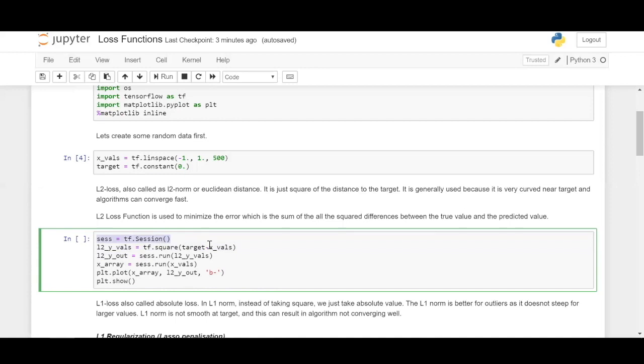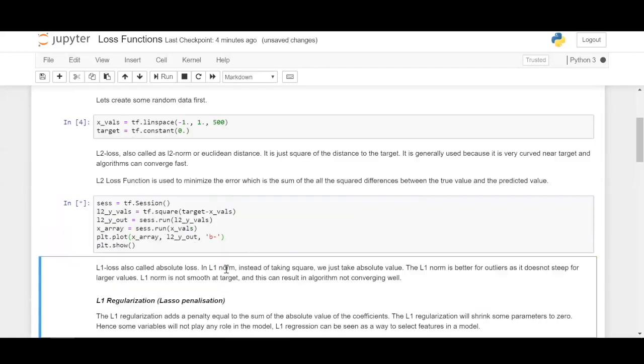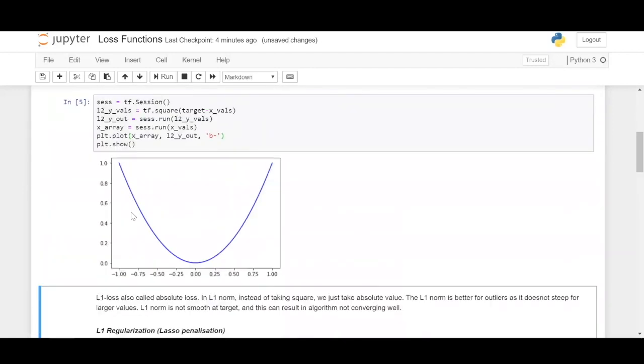So let us define a TensorFlow session like we had done in our first class, and then get the values by squaring them using tf.square. Run session.run upon this equation, upon the xvals, target minus xvals. Get the array out as session.run of xvals, following which let us plot the array, the graph.